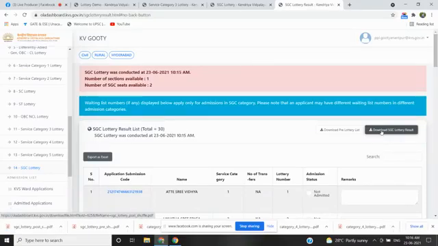For any queries, you can come and check the list. It will be displayed on the website by today itself. The list of a total of 42 admitted candidates will be displayed in the Vidyalaya by evening.